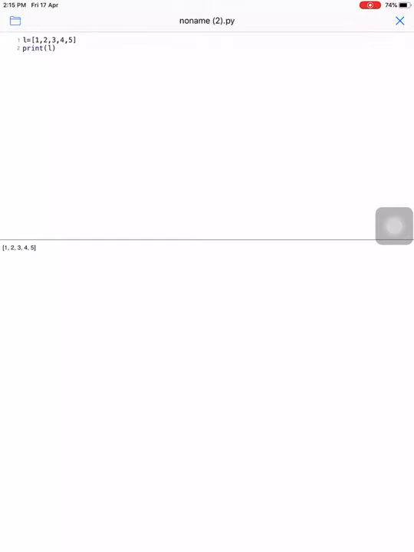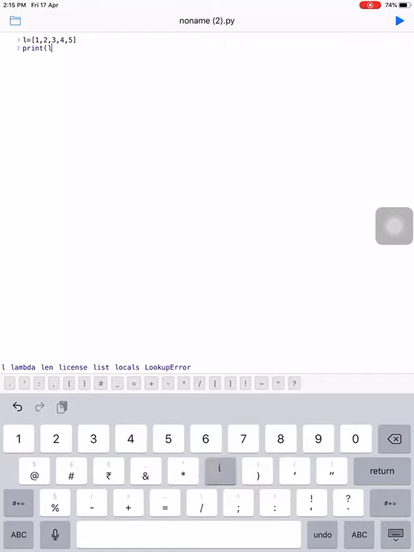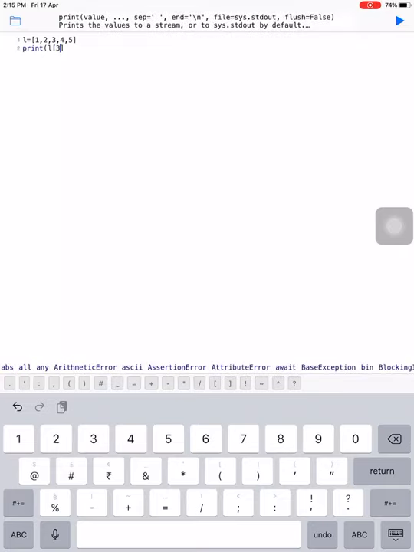Same as the list, we can also find a particular element of the list using its index. For example, I want to access only the 4. Then what do I have to do? I have to find first the index of 4. What is the index of 4 in our list? It is 0 1 2 3. The index in L is 3. So I simply index. First, one more thing is important. Index is always written in the square bracket.